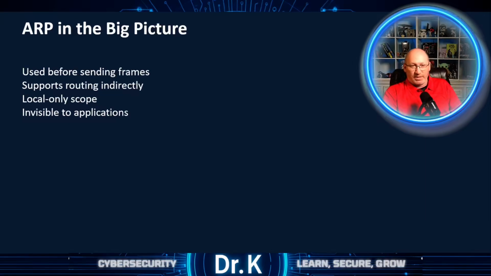The nice thing about ARP is that it runs quietly in the background and you rarely see it, if ever. But every time you connect a new device to your LAN, ARP is actually run first. It supports routing indirectly by enabling the local delivery step. Without ARP, your device would know the next IP address, but have no way of actually constructing the frame to communicate with it. Applications never interact with ARP directly. It operates beneath them, ensuring that higher layer communication can actually proceed pretty smoothly.